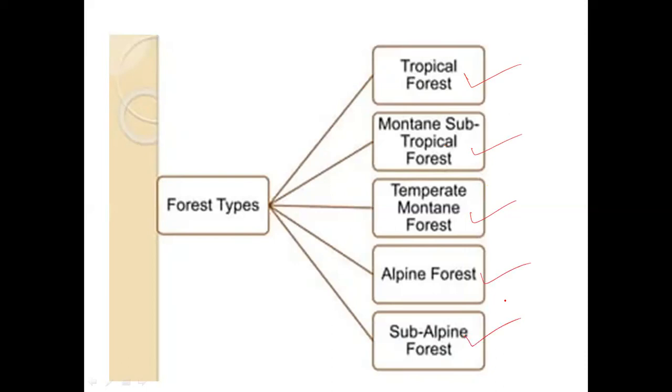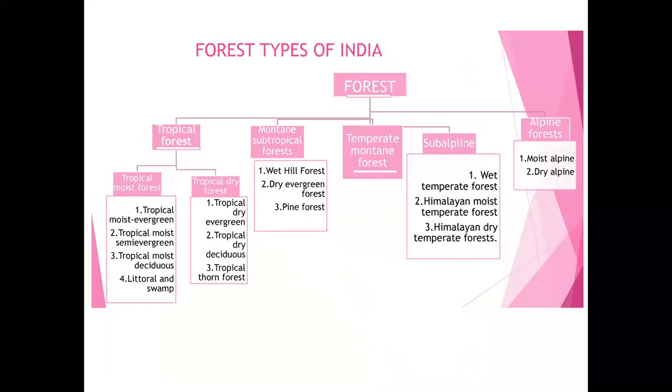That is based upon the altitude, latitude, mean sea level height, and temperature, everything he took, which collectively we call the ecosystem. Now we will go within these five major groups: tropical forest, mountain subtropical forest, temperate mountain forest, subalpine forest, and the alpine forest.